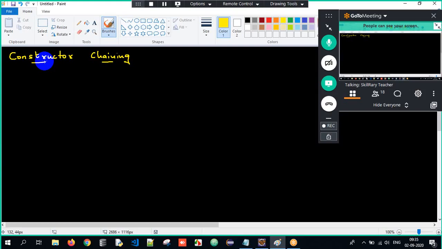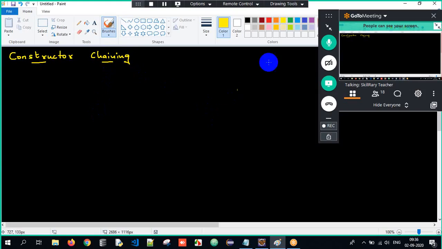There should be multiple constructors. And the process of having multiple constructors is called constructor overloading. Once I have multiple constructors, one constructor will call another constructor. That is called chaining here.